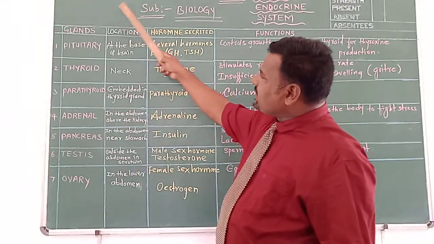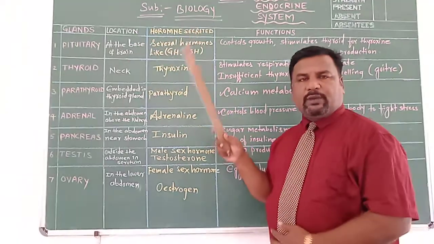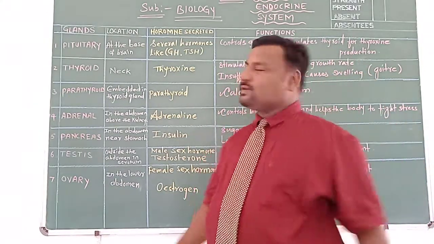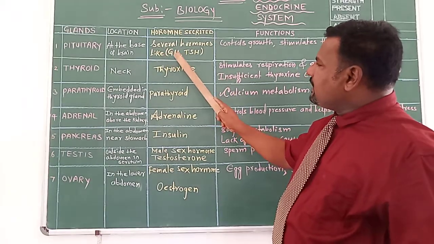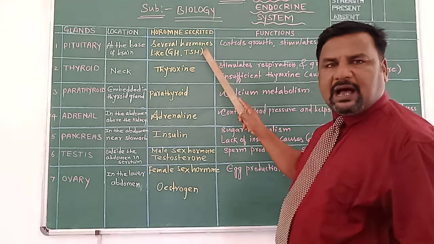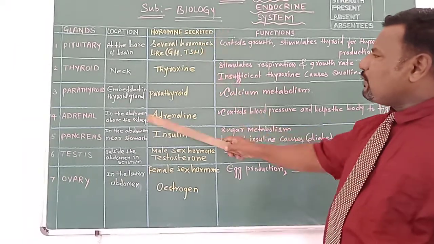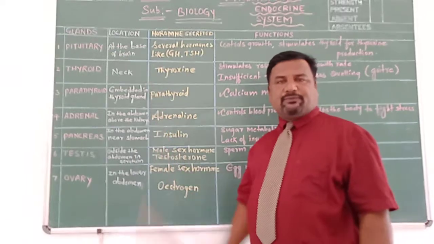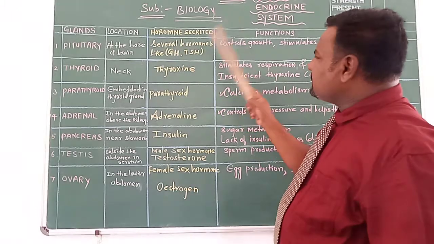Each lobe, anterior lobe of pituitary gland, middle lobe of pituitary gland, and the down below posterior lobe of pituitary gland, they secrete different hormones. Here, several hormones such as growth hormone, GH, and TSH, thyroid stimulating hormone. What does TSH stand for? Thyroid stimulating hormone, and GH, growth hormone. So pituitary gland as a master gland of our body secretes several hormones like growth hormone.